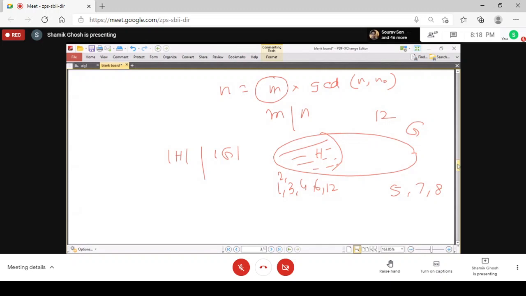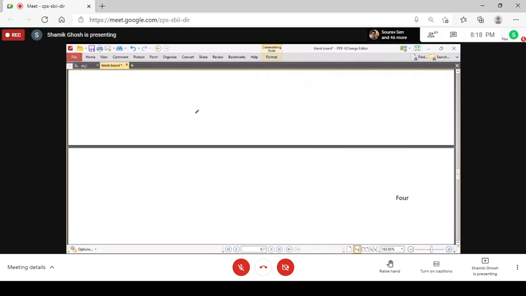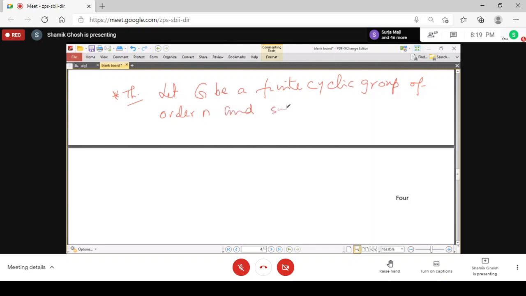That is, we prove, and this is the most interesting theorem in finite cyclic groups: let G be a finite cyclic group of order n, and suppose m divides n.